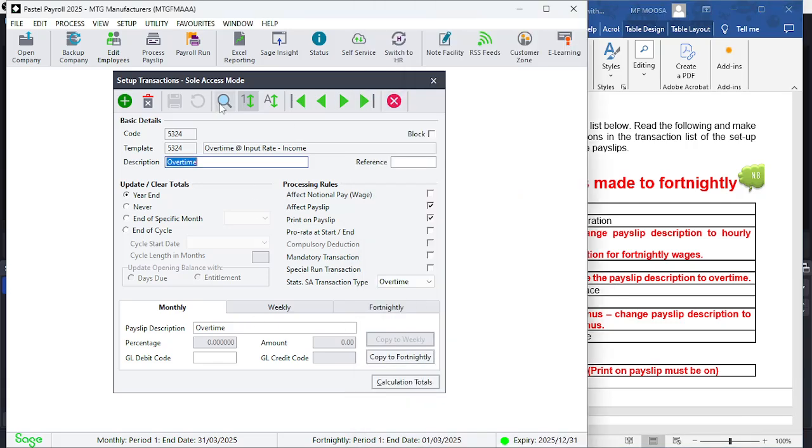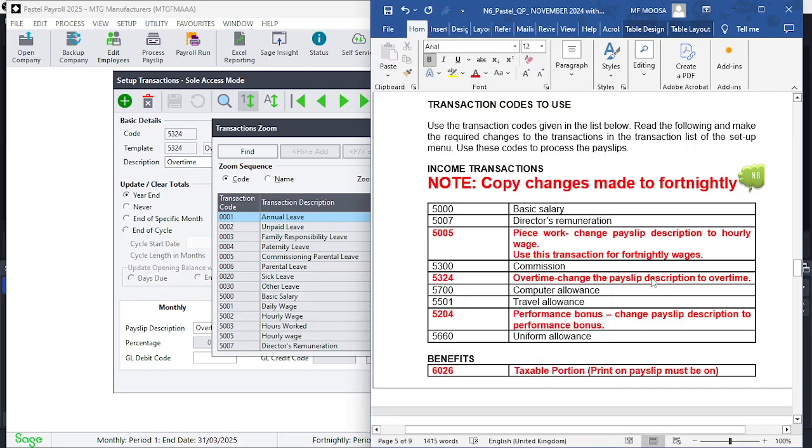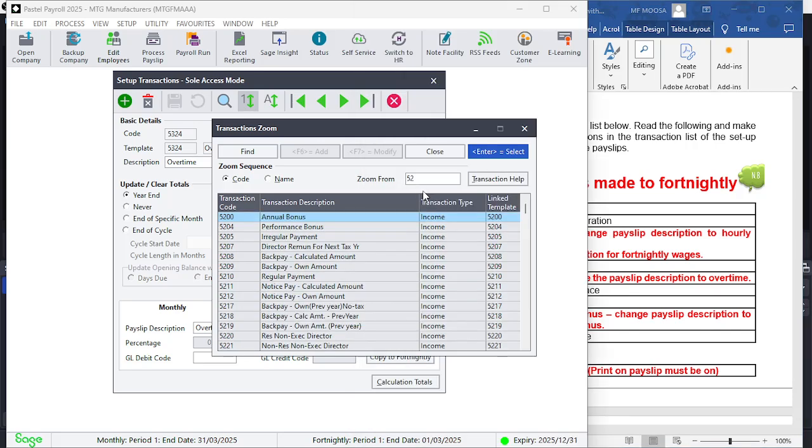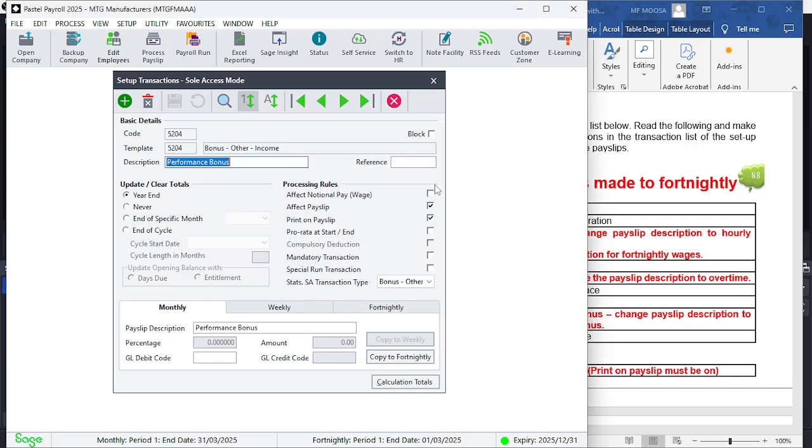Close search again, move to the next one. And we're finding performance bonus, change the payslip description to performance bonus. So 5204, because I'm under code, it finds the code, performance based bonus, there on the description and payslip description.